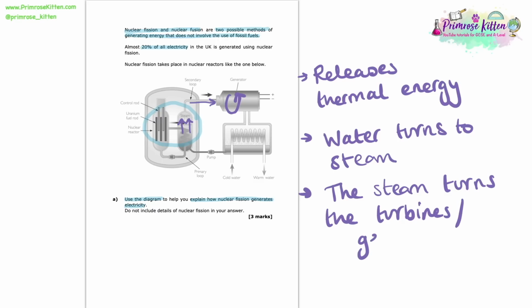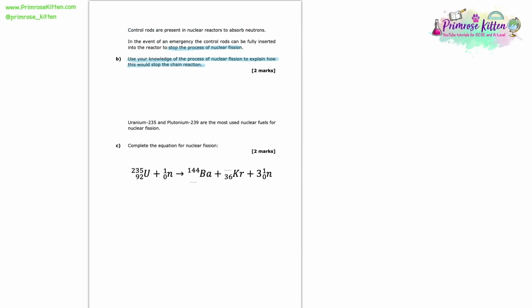So let's recap all of this information now. So we should recognise that this reaction releases thermal energy, which turns the water to steam, and that steam will then turn the turbines or the generator, generating electricity. Control rods are present in nuclear reactors to absorb neutrons. In the event of an emergency, the control rods can be fully inserted into the reactor to stop the process